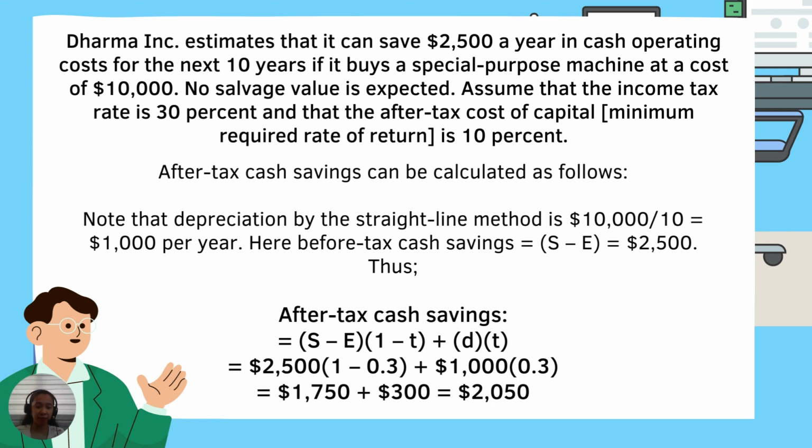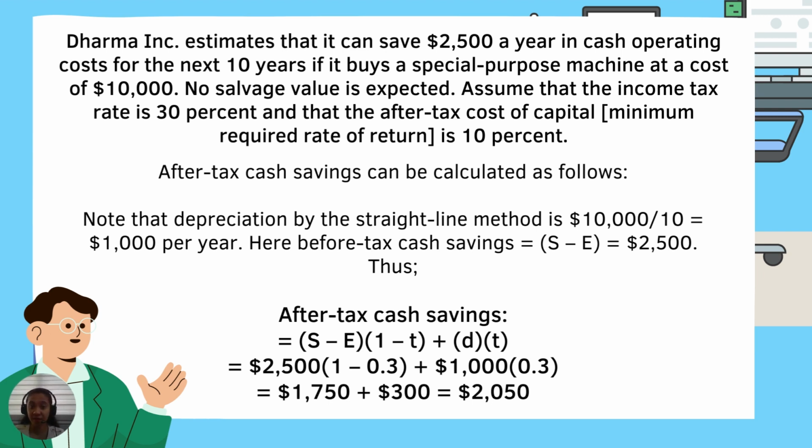We can say that the shorter the useful life, the higher the depreciation value. Therefore, the higher the depreciation value, the higher the tax savings. So if the useful life used differs from the actual useful life, there will also be a significant difference when it comes to the tax savings.